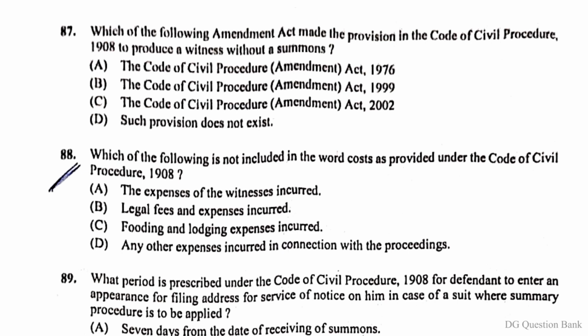Question number 87. Which of the following Amendment Act made the provision in the Code of Civil Procedure 1908 to produce a witness without a summons? The right answer is option B. The Code of Civil Procedure Amendment Act 1999.